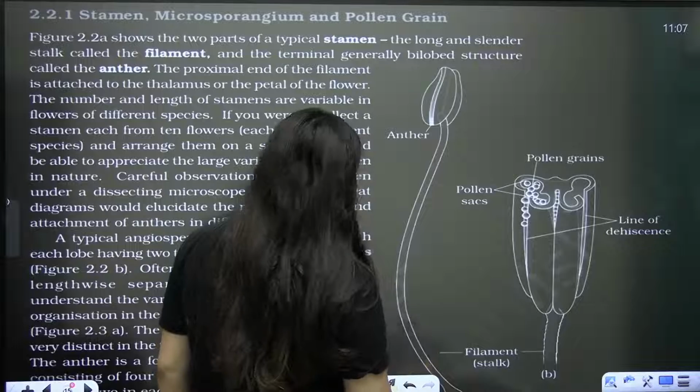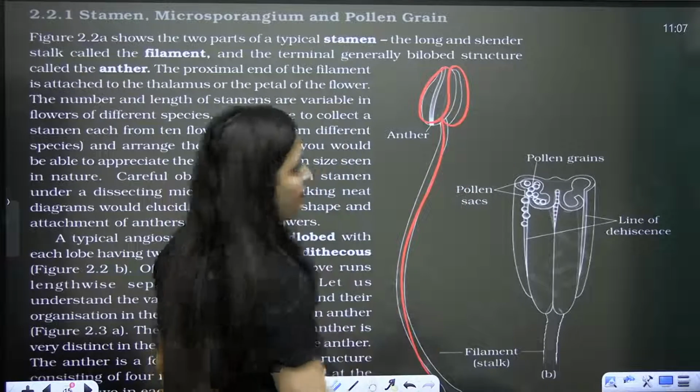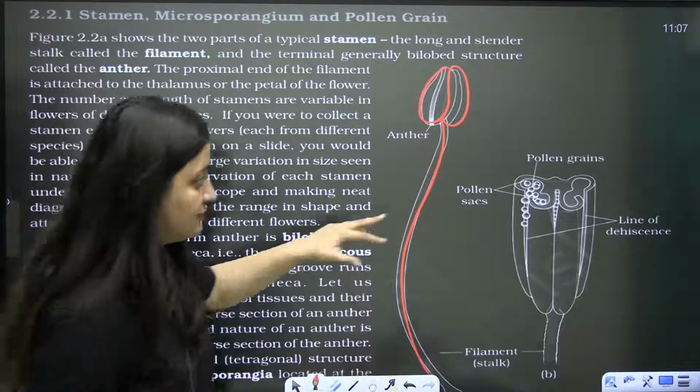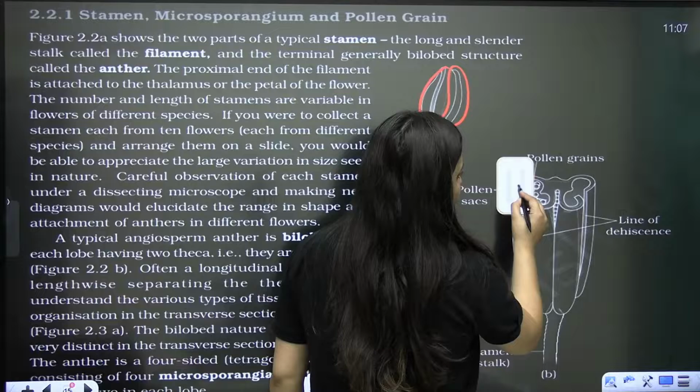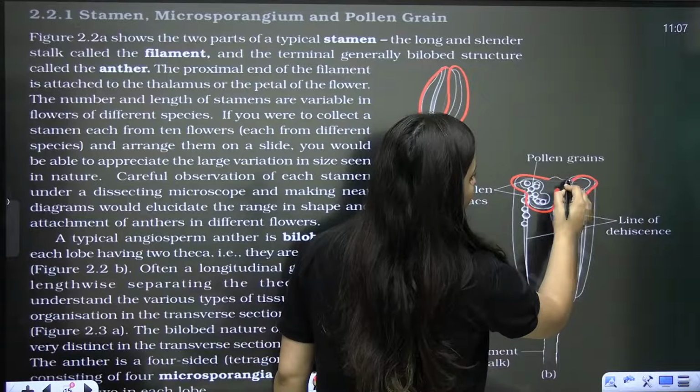So here you people can see 2 lobes, and here this is the filament. And as I said, the anther and filament are connected together by a connective tissue. And see, this is the diagram here. Can you see this? Now we will draw it.